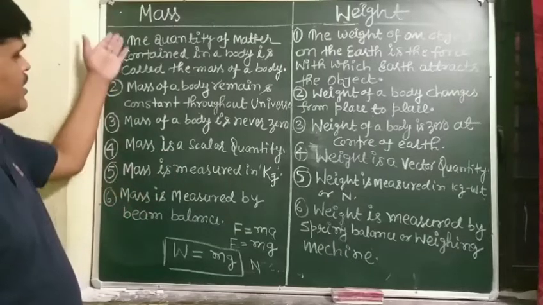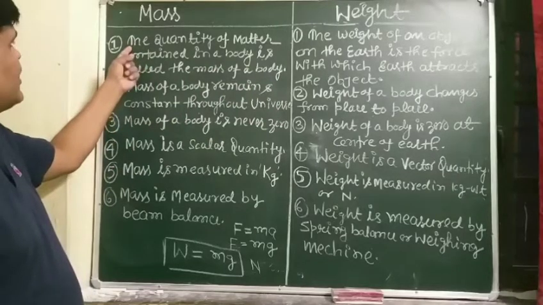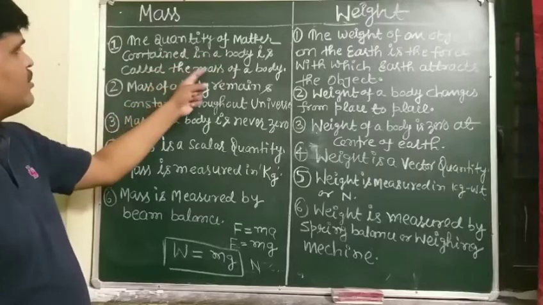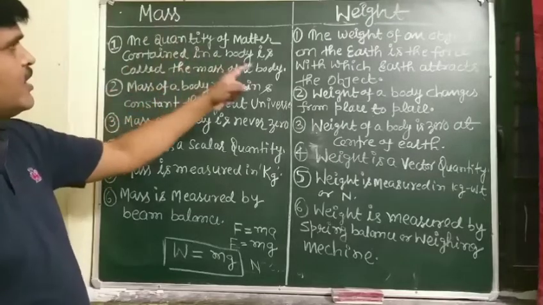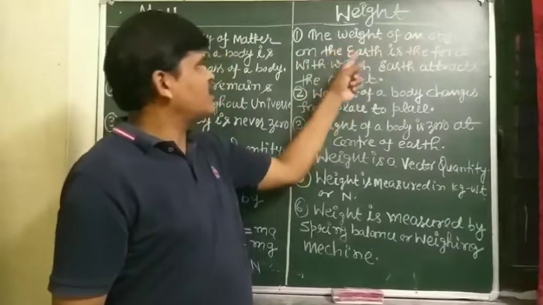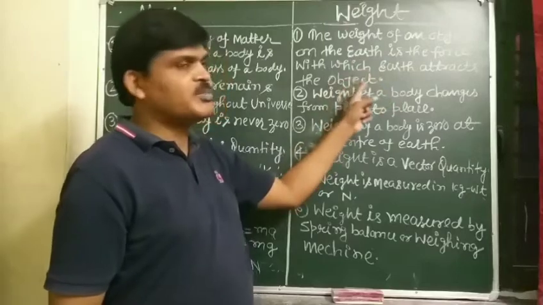So student, I have written here the difference between mass and weight. First difference: the quantity of matter contained in a body is called the mass of the body, whereas the weight of an object on the earth is the force with which the earth attracts the object.